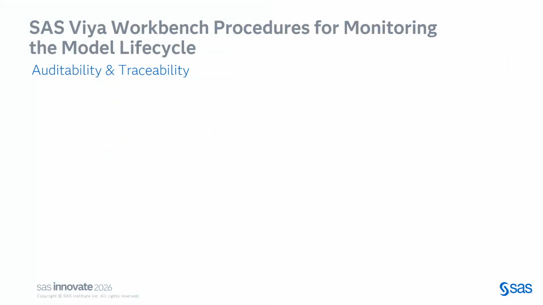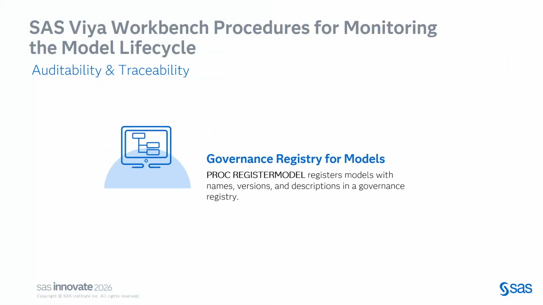Now that was the explainability part. Now comes the auditability and traceability part. How am I going to govern this model? So there is a proc within SAS Viya Workbench that you can use called proc register model. Now proc register model can log your model version info, description, and capture all the metadata for your governance registry.